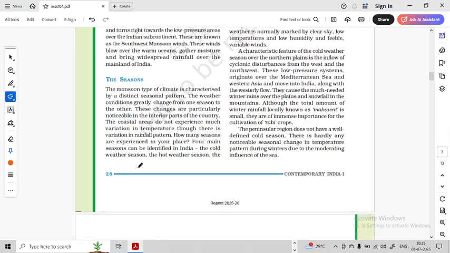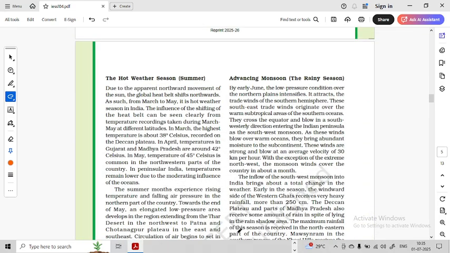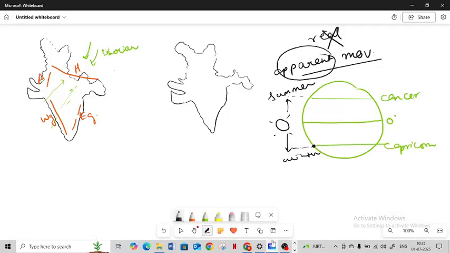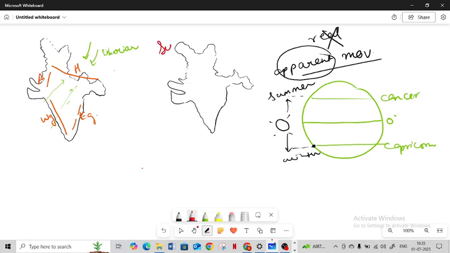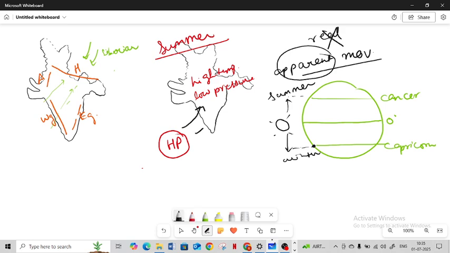Next, we have something called the seasons. Before we move on to the seasons, let's get back to the map of India and understand what happens during the seasons of summer and winter. Before that, let's understand something. What happens during summer? In summer, we have high temperature on land and we have low pressure. On the other hand, we have high pressure on the sea. Hence, all the winds move from high pressure to low pressure. And this phenomenon is called the southwest monsoon winds.